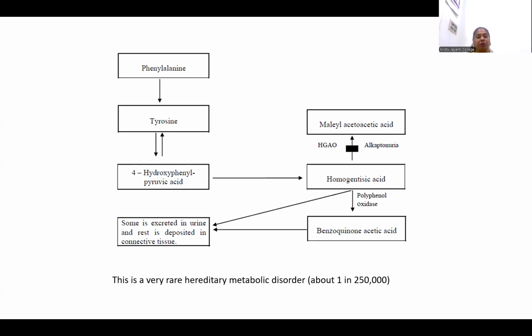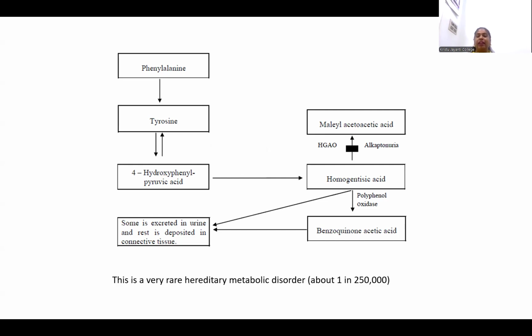Phenylalanine gets metabolized to tyrosine, and from tyrosine, it later gets metabolized into 4-hydroxyphenylpyruvic acid. This 4-hydroxyphenylpyruvic acid has to get metabolized to homogentisic acid.